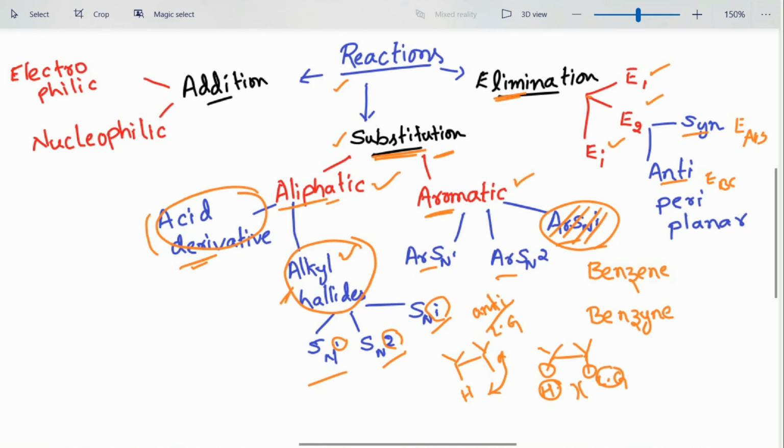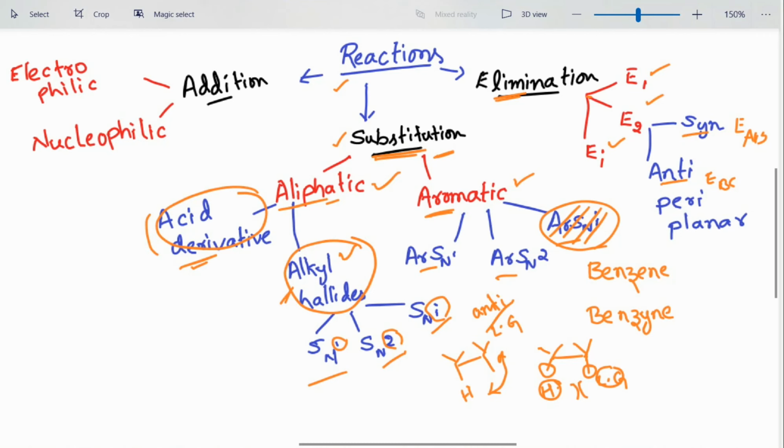Okay, so this is all about the different types of reactions and mechanisms involved in addition, substitution and elimination reactions. This is all for today, and this comes to an end. This brings the end to the introduction of reactions and reagents, which we are going to learn more about in the next classes.